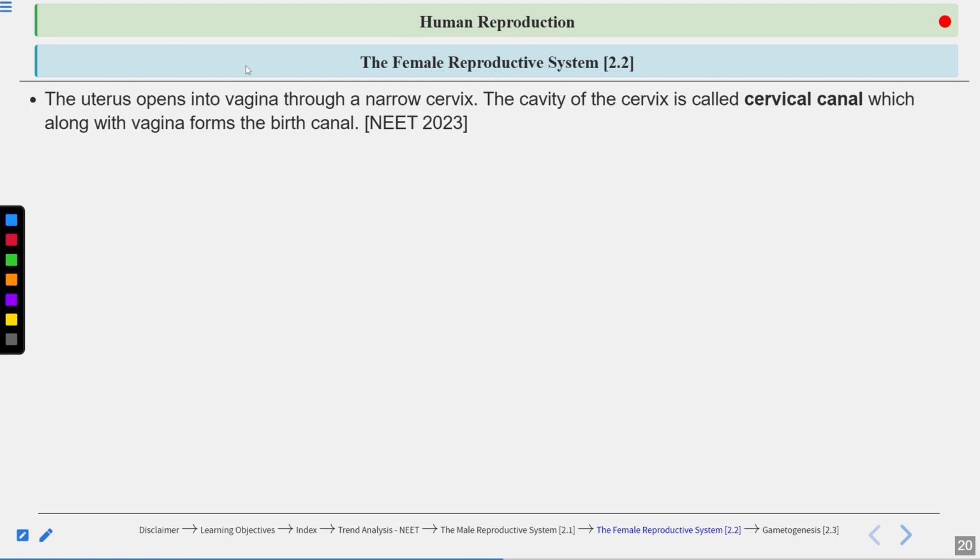Again, the uterus opens into the vagina through a narrow cervix. The cervix is the lower part of the uterus. The uterus leads finally into the vagina. Now the cavity of the cervix is known as the cervical canal, which along with the vagina forms the birth canal. So a question can come from here: the birth canal is made up of what? The cervical canal along with the vagina forms the birth canal.